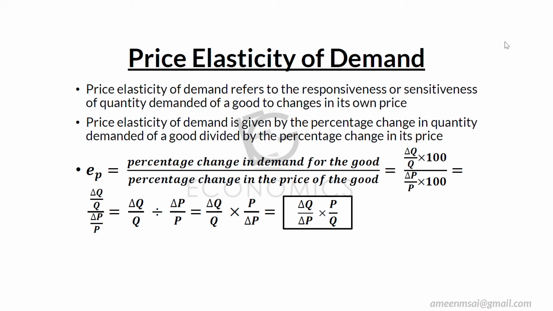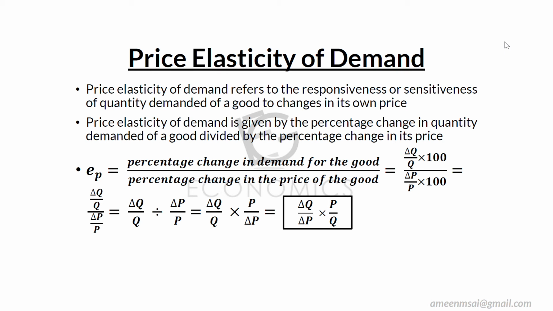We were buying 10 kilo of rice and we decreased it to 8 kilo of rice. That is a 20% change in quantity demanded. That's how we measure price elasticity.